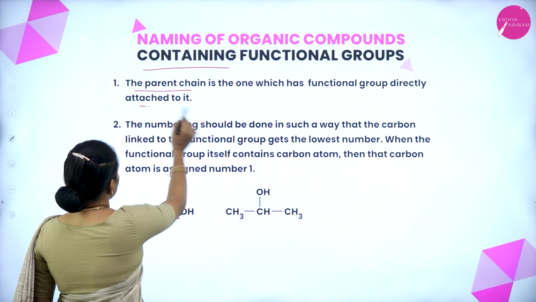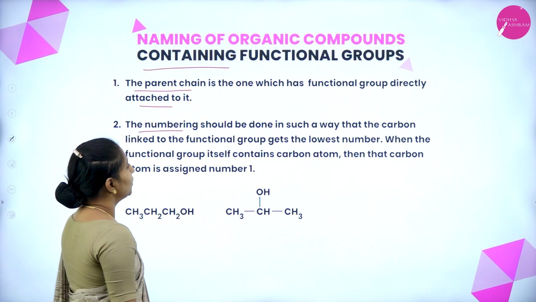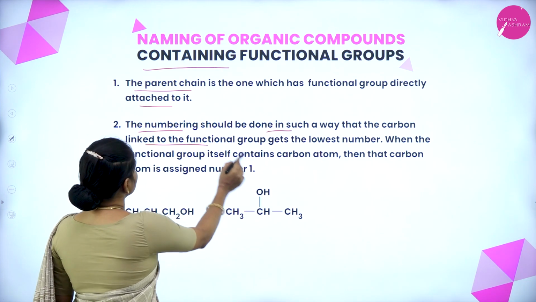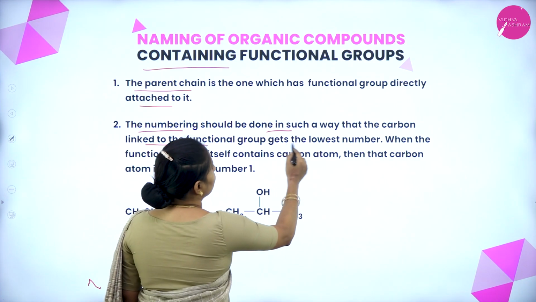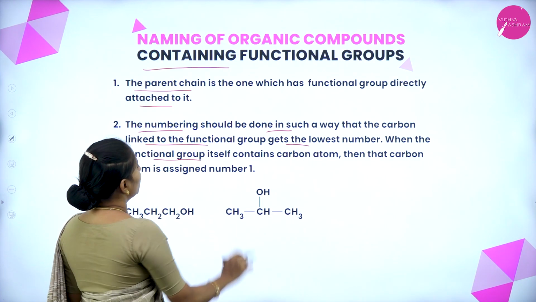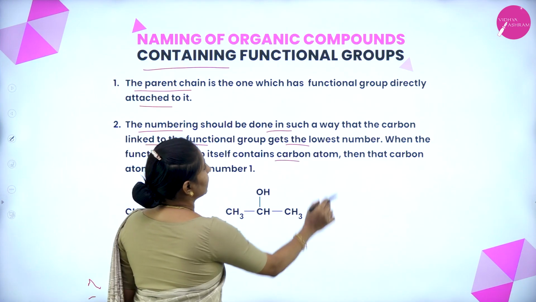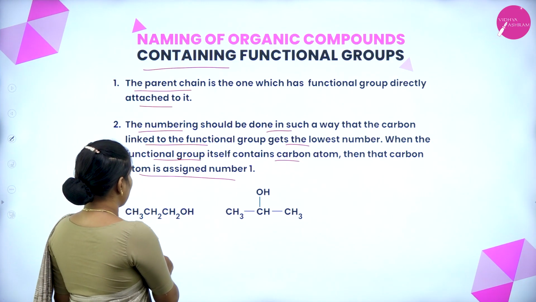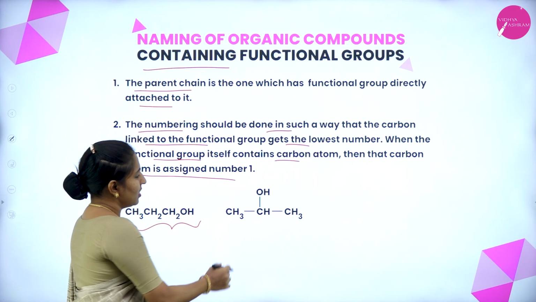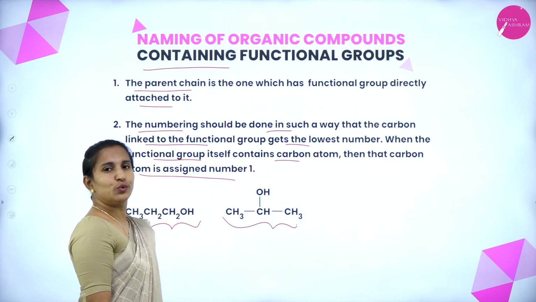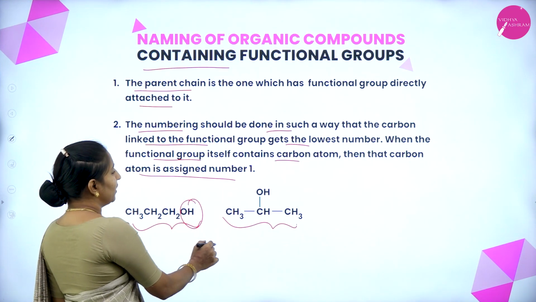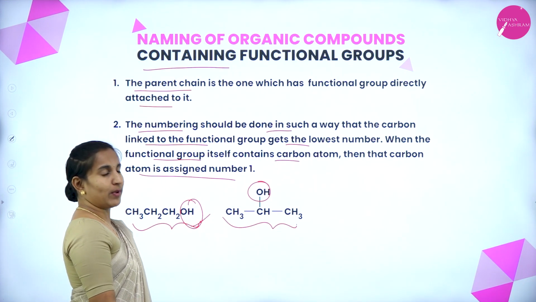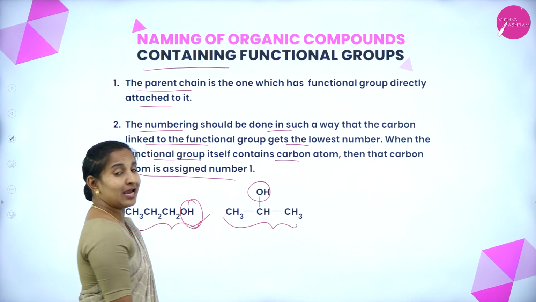Naming of organic compounds containing a functional group: the parent chain is the one which has the functional group directly attached to it. The numbering should be done in such a way that the carbon linked to the functional group gets the lowest number. When the functional group itself contains a carbon atom, then that carbon atom is assigned number 1, that is propanol. This is propan-2-ol. At carbon number 1 we have the OH group, and at carbon number 2 we have the OH group. So here propan-1-ol or propanol, and here propan-2-ol or isopropanol.